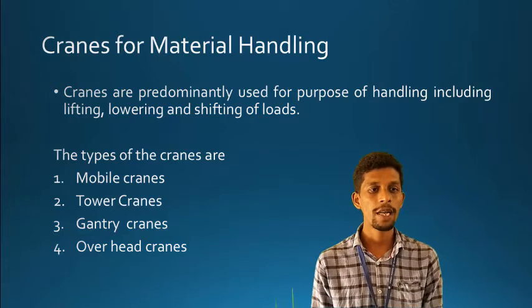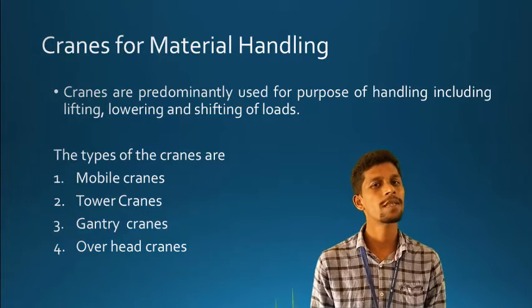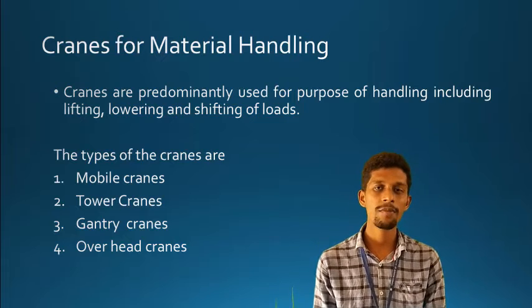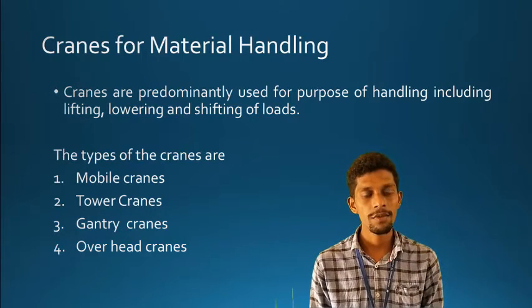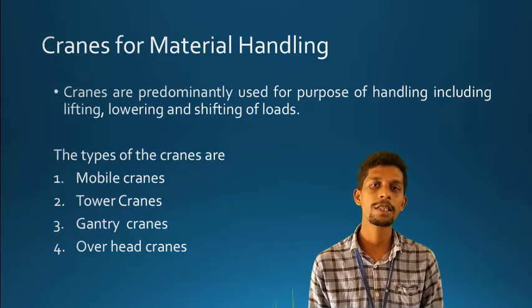So the first one is mobile cranes. Mobile cranes means mobile cranes. These mobile cranes can move from one place to another. The second one is tower cranes, most often used in case of apartment works.